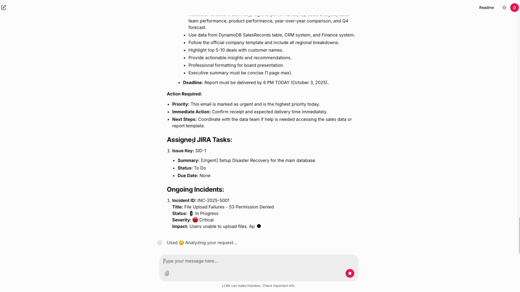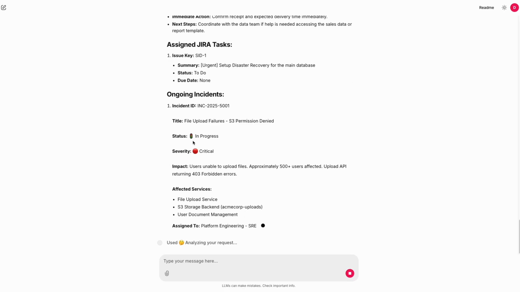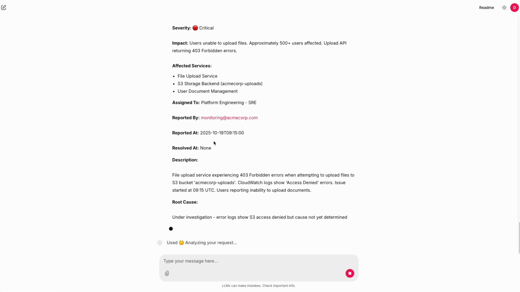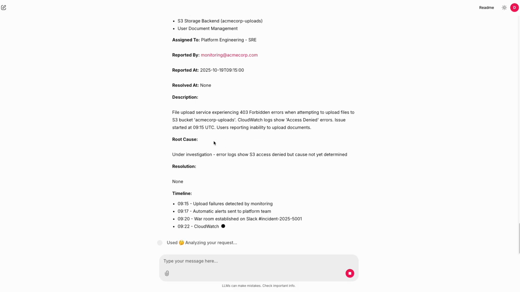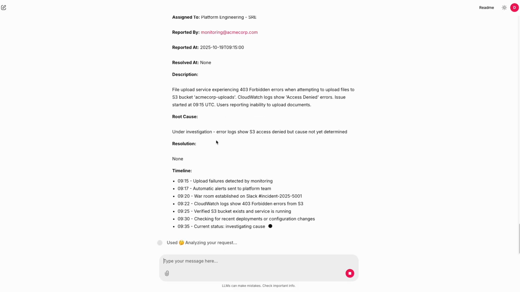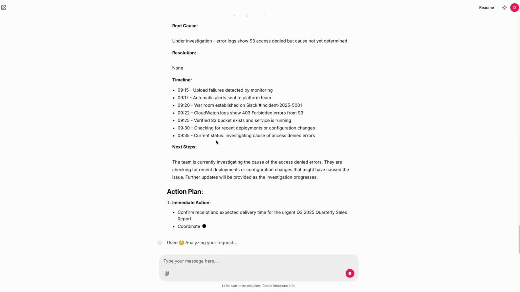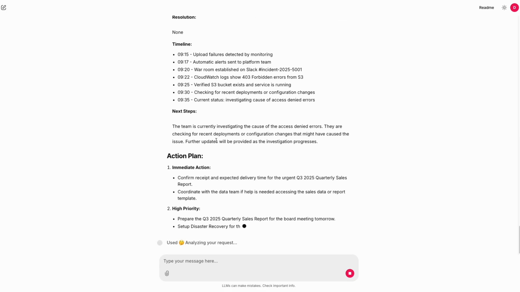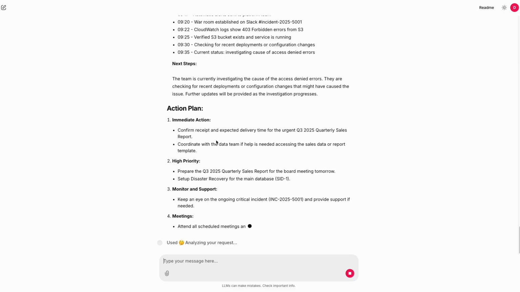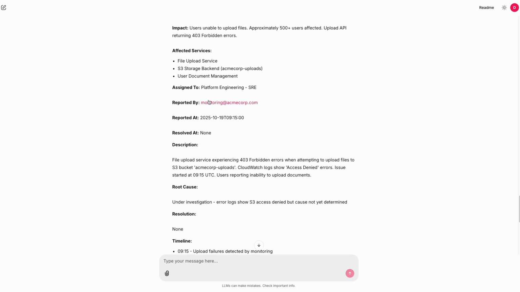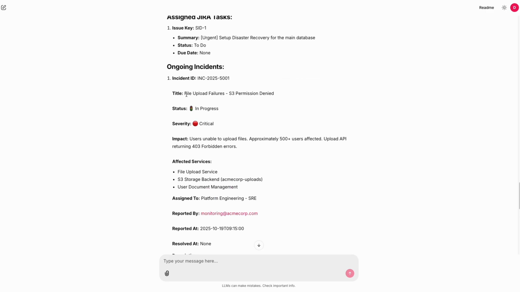Notice how it identified the critical incident affecting 500 users and surfaced 2 urgent deadlines. This saves you the hassle of jumping through different systems to kickstart your day. Not only does it list what needs your attention, but it can also help you find information, brainstorm and refine tasks, and even takes care of trivial tasks while you focus on what matters. Now let's take a look at how it can help during incidents.